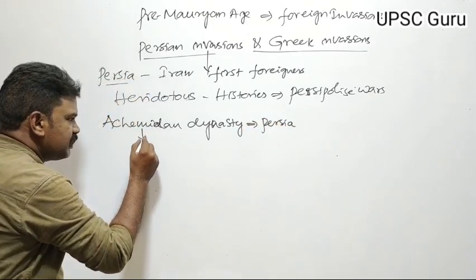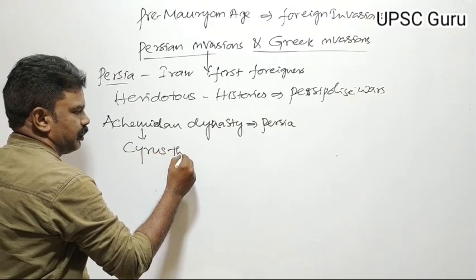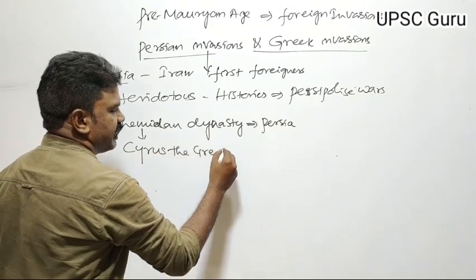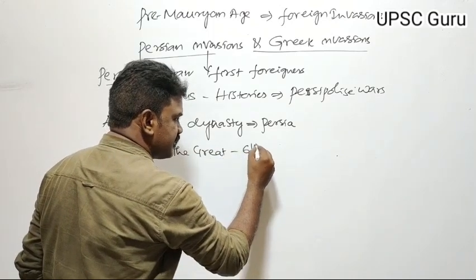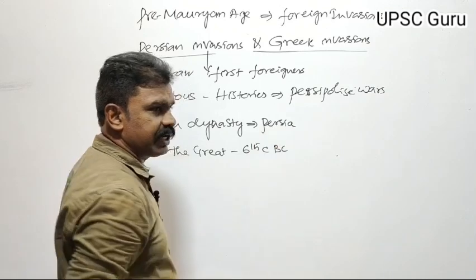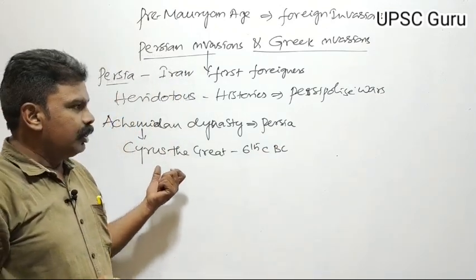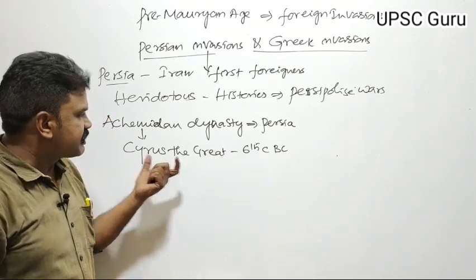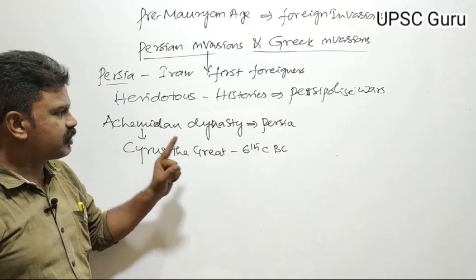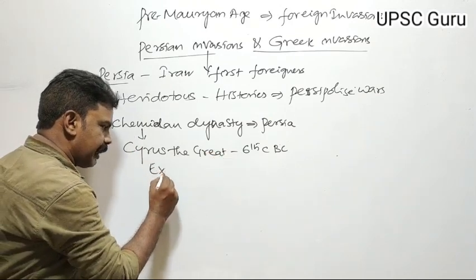This dynasty was established by Cyrus the Great during the 6th century BC. Whenever he established the Achaemenid Empire, he wanted to extend it.